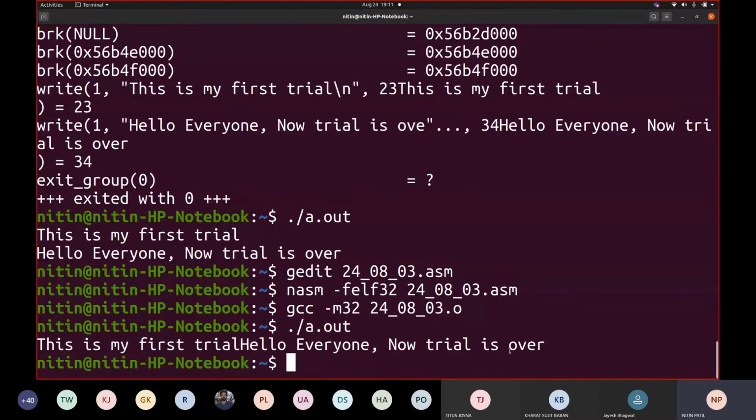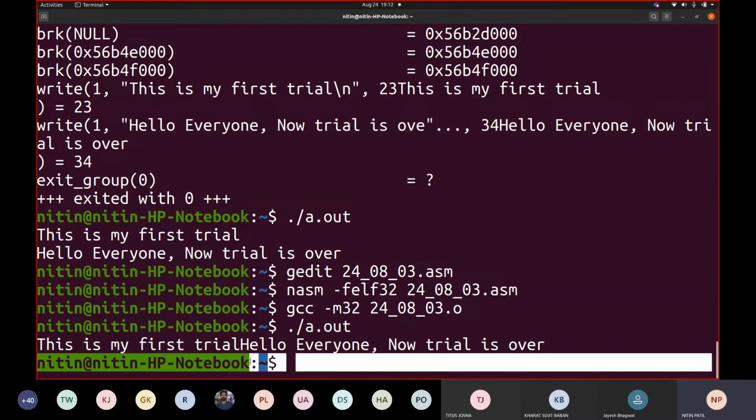And then it added /n. That's why the shell prompt is shown on the next line. So you must have understood now the importance of 10. 10 is meant for... anybody? Can you answer? 10 is meant for new line character. Correct? Yeah, /n.